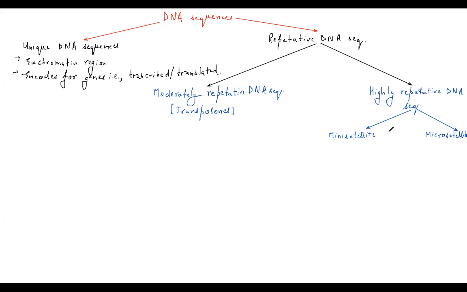Now, both the satellite DNAs can be effectively separated from each other with the help of a tool that is referred to as cesium chloride density gradient ultracentrifugation. This centrifugation is a method where you can separate both mini satellite and micro satellite from each other.